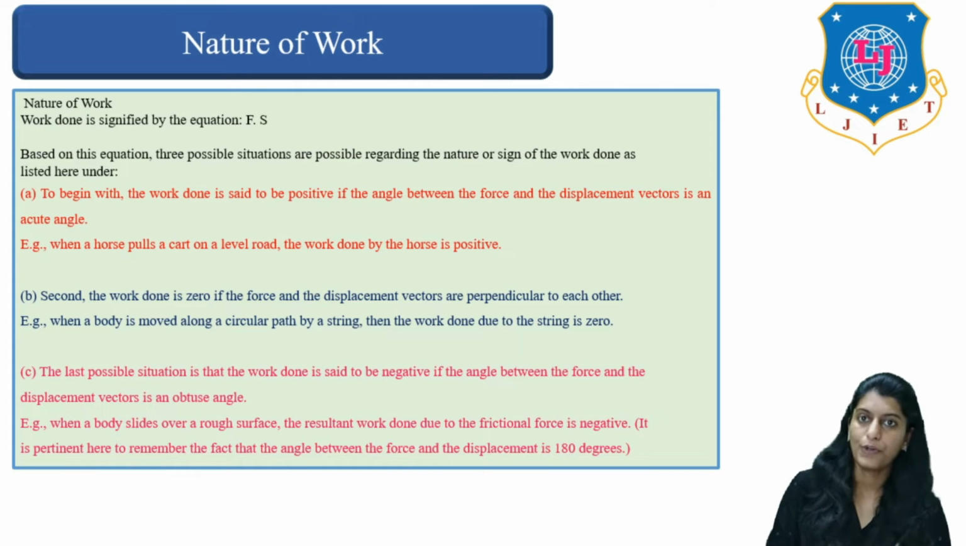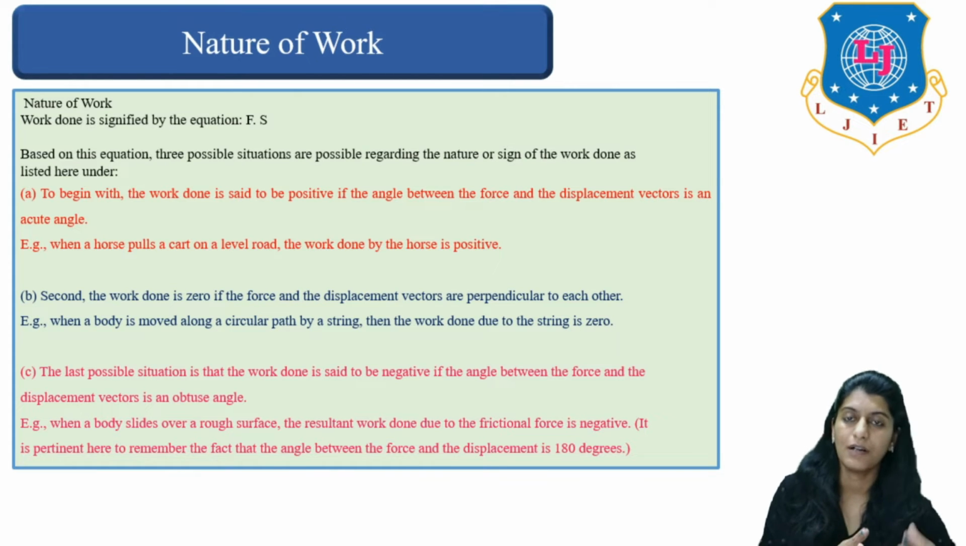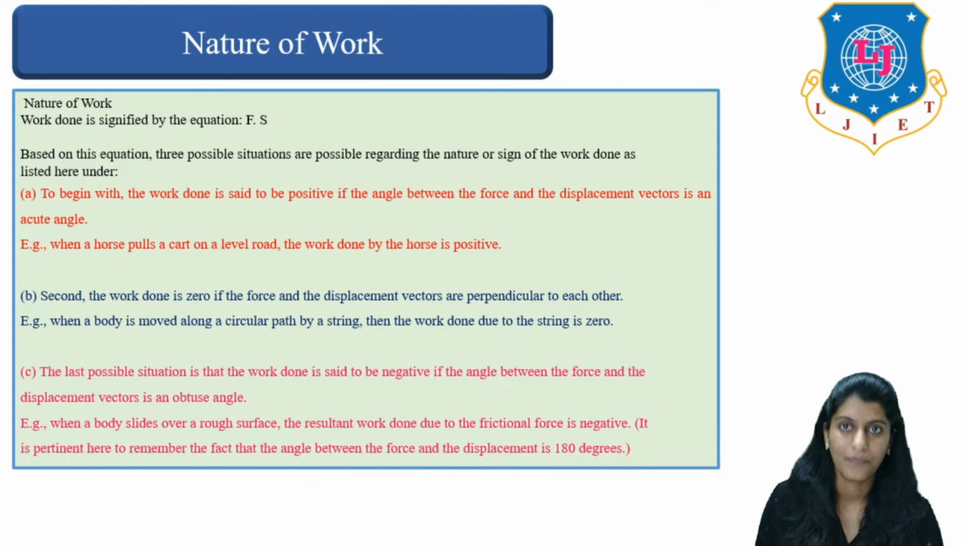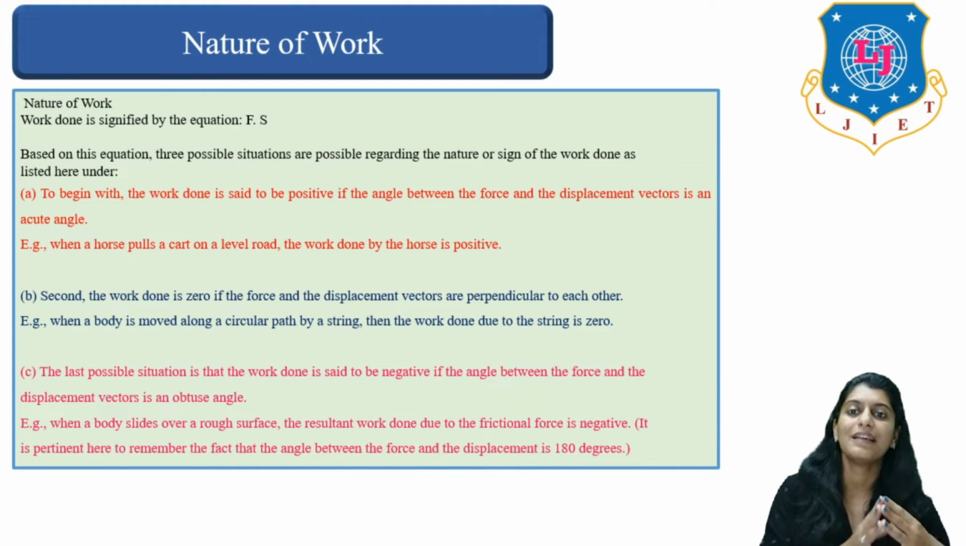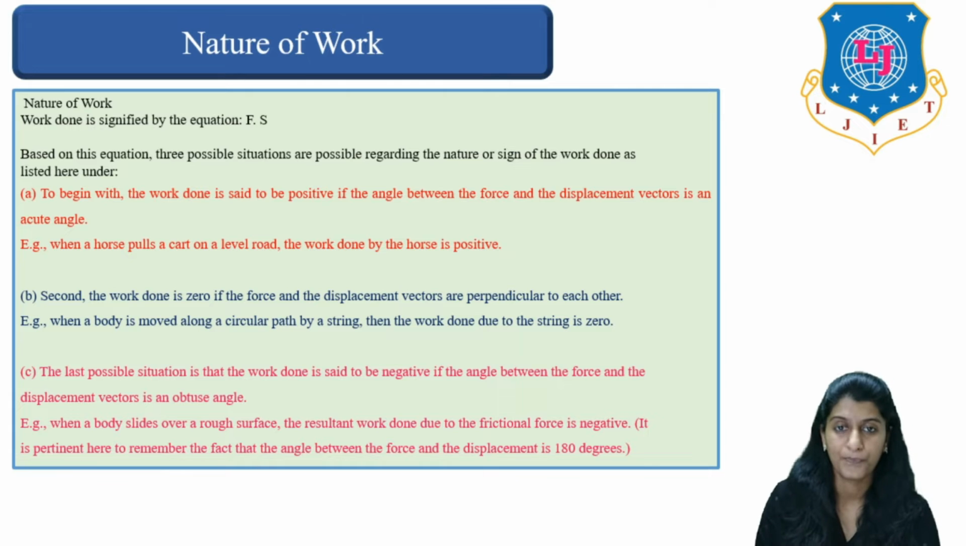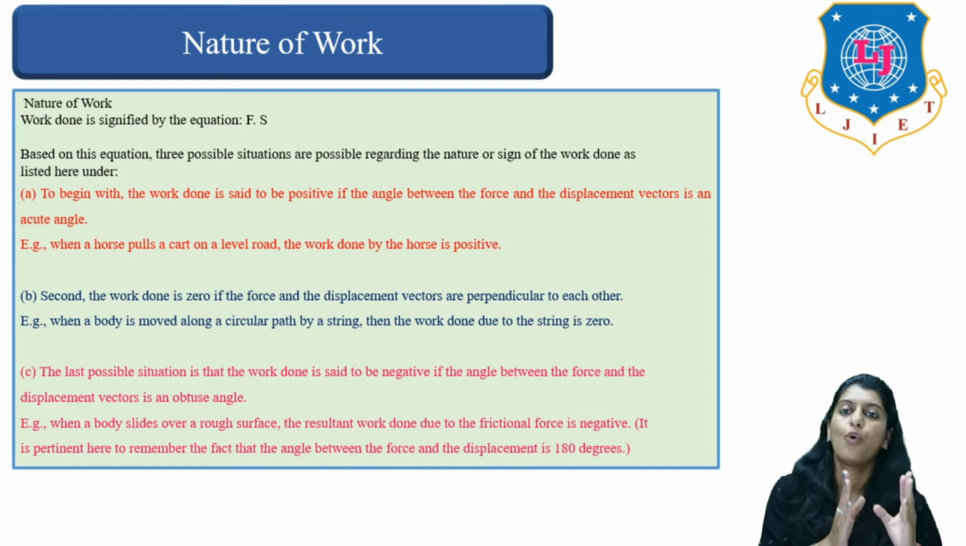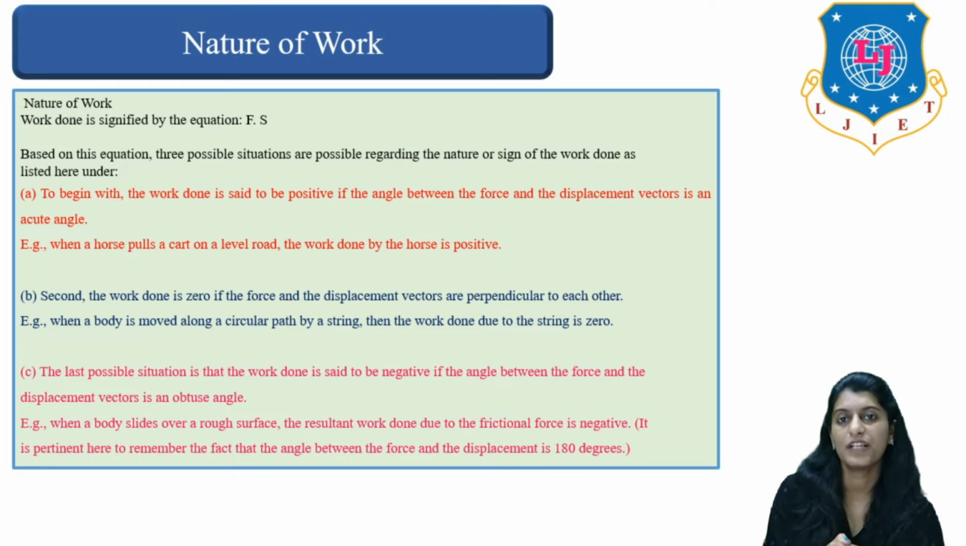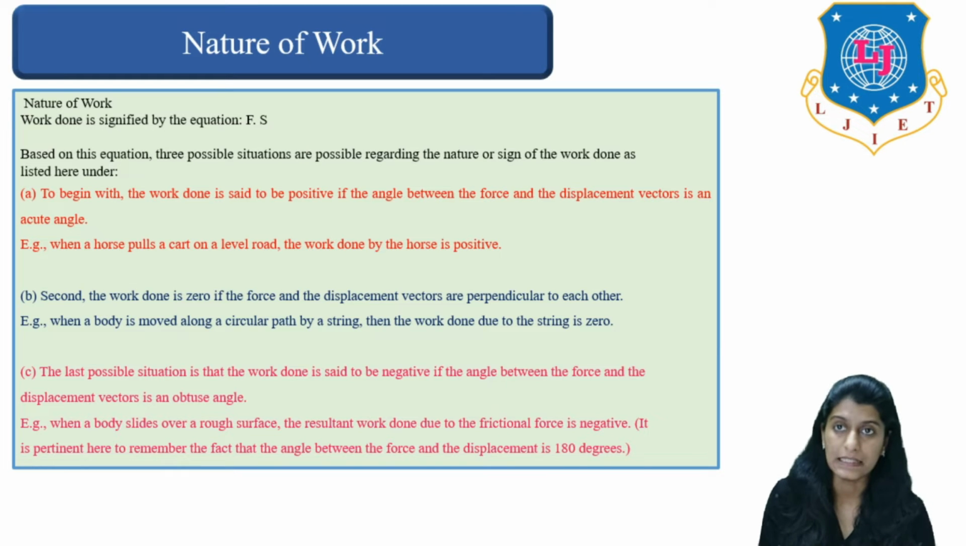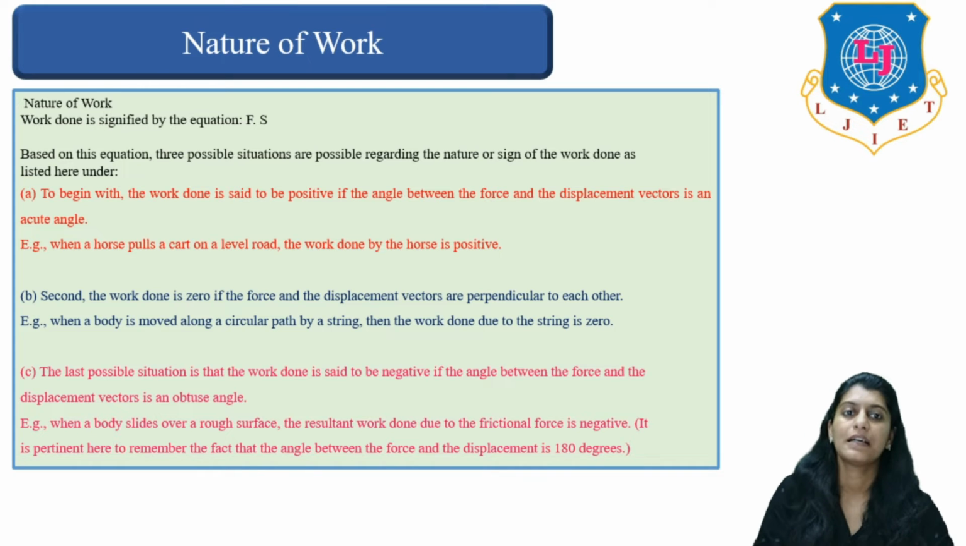Case number 2, when the angle between force and displacement is perpendicular to each other, in that case, work done is termed as 0. And case number 3, if the angle between force and displacement vector is obtuse angle, then in that particular case it is termed as negative work done, right?